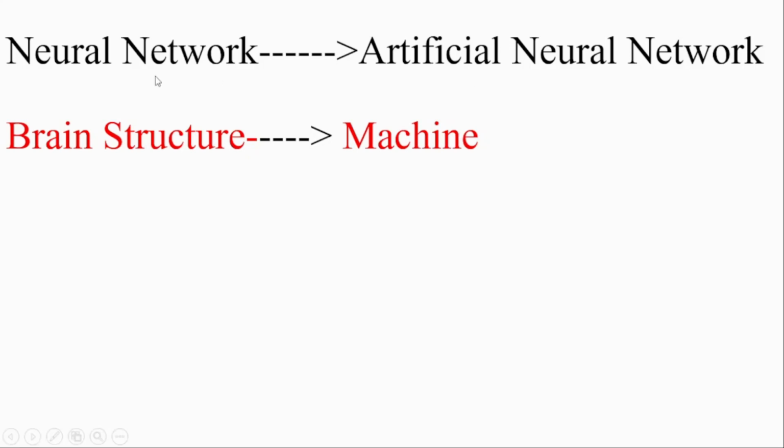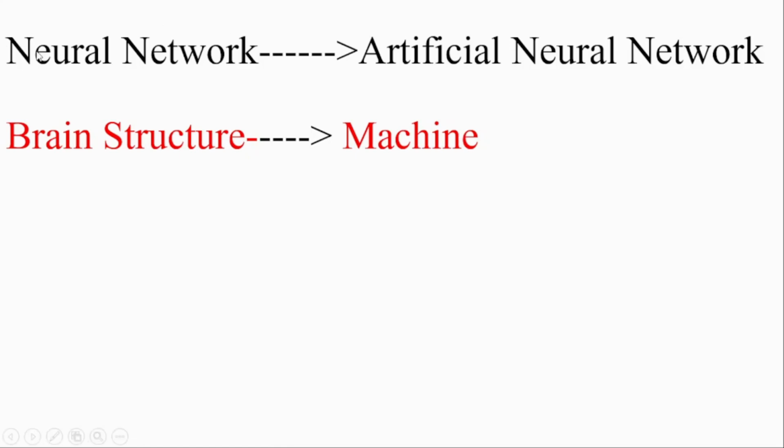If you look at this, we also call it artificial neural networks. Why do we call it artificial neural networks, and why do we call it neural networks? Obviously, because it is based on the neuron. We know that a human brain is made of billions of neurons.